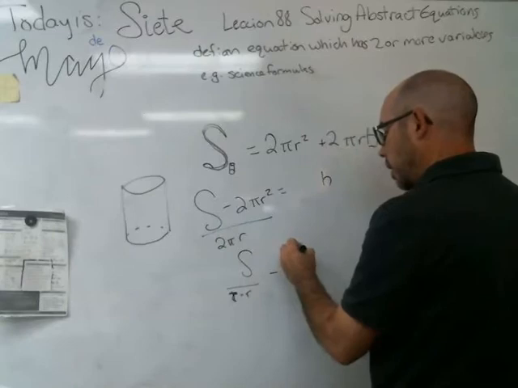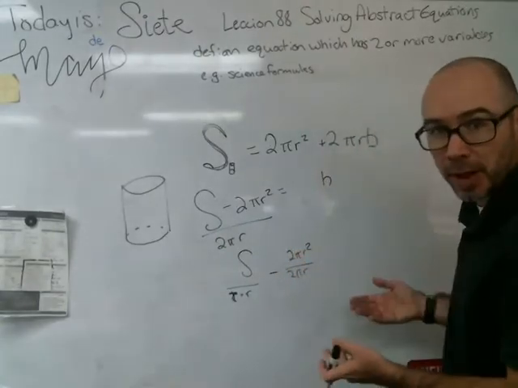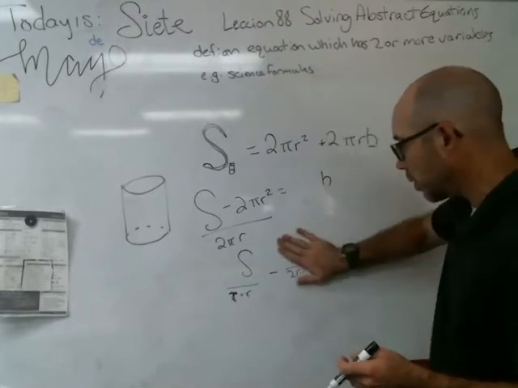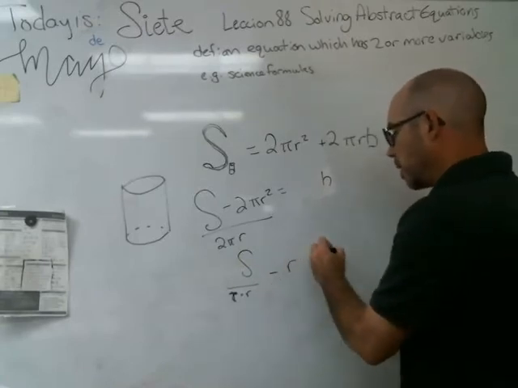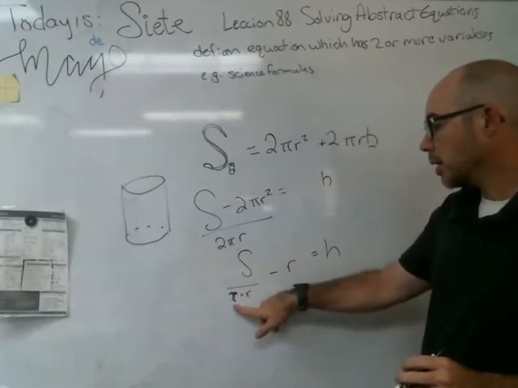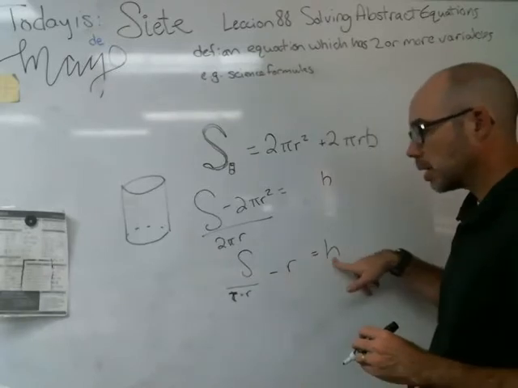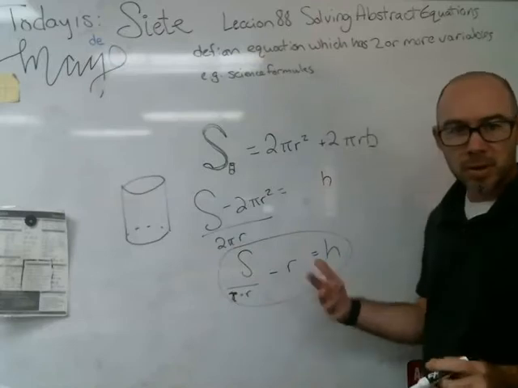So it would be 2 pi r squared over 2 pi r, which can be simplified, right? If I divide 2 pi r squared by 2 pi r, I'm just left with r. And that might be a little bit easier. I need the surface area, then go S over tau r, and then minus r is my height. I kind of like it. It's kind of clean, kind of useful.